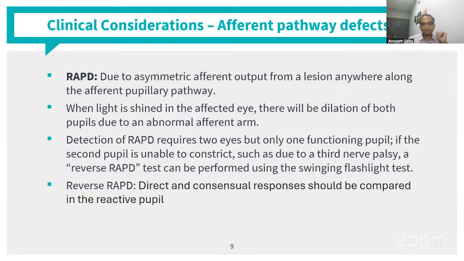So we'll come to that in the video later on. Coming to the detection of RAPD, it requires both eyes. But can we see it with only one functioning pupil? Yes, you can see that provided the other eye pathways are normal.